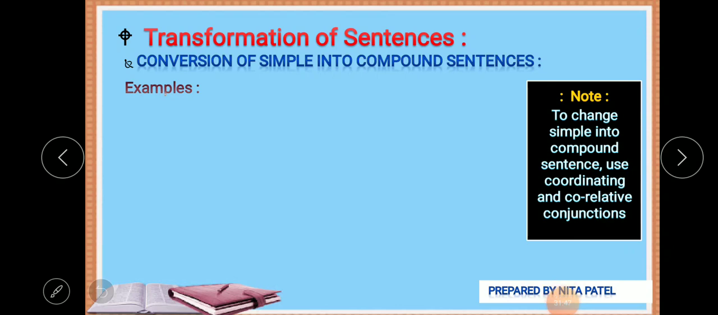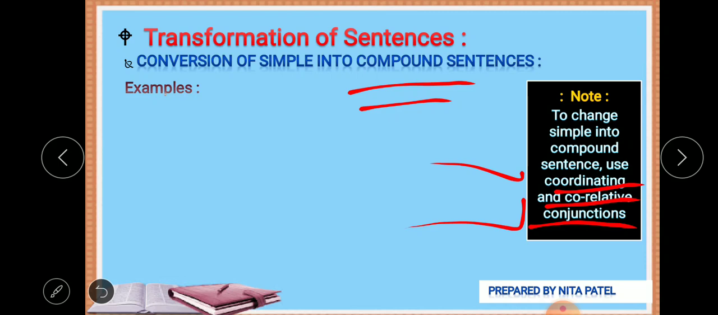Hope you understand it. There is a tip or note on your right side in a black box: to change a simple sentence into a compound sentence, use coordinating or correlative conjunctions. Earlier we studied that to frame a compound sentence you require these conjunctions, coordinating or correlative. You can use any of them.